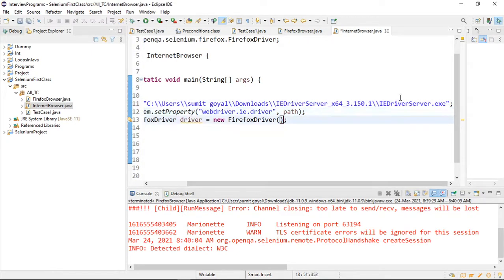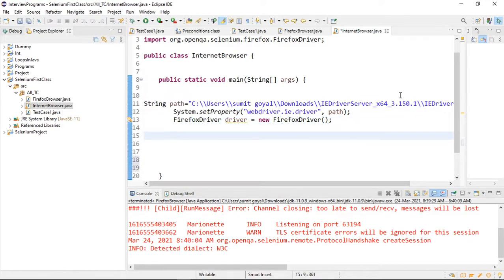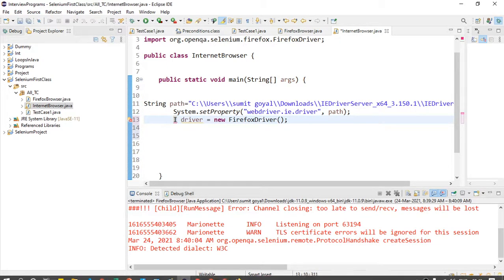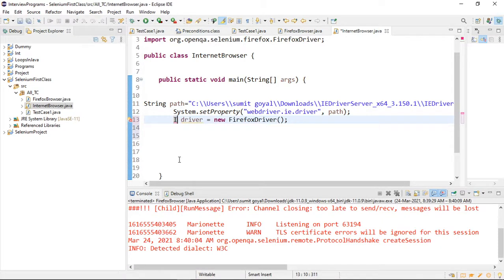Right. After that, as we are working with Internet Explorer, we have set these two lines. But here I have to create, what is the class name? I think it is InternetExplorerDriver. So this is the class I think they have provided.